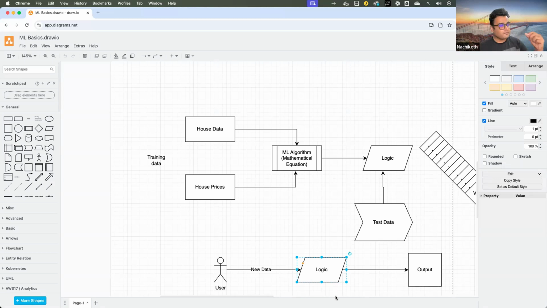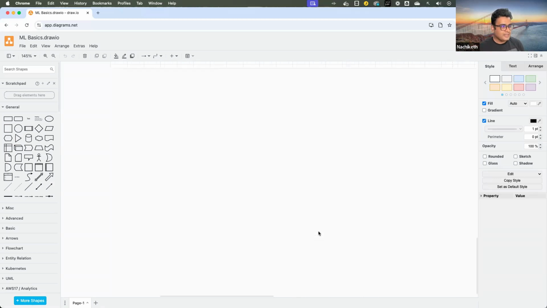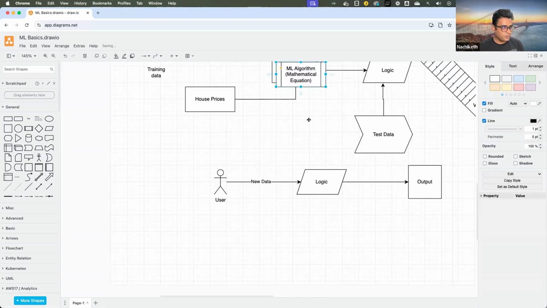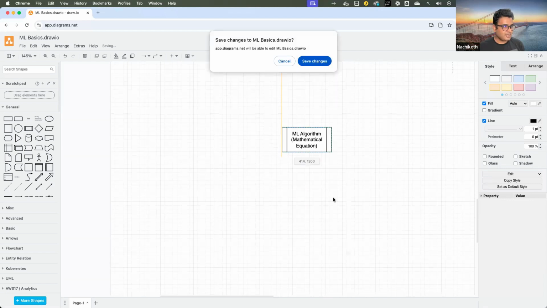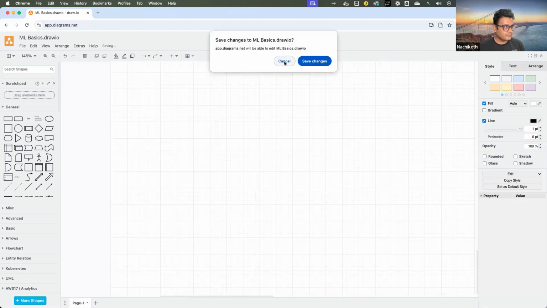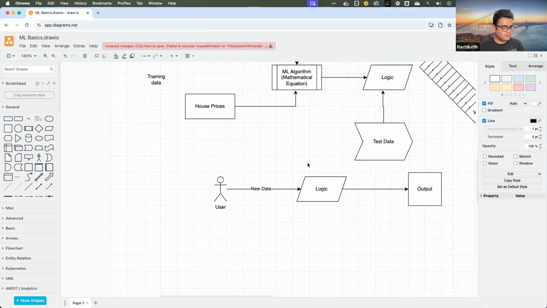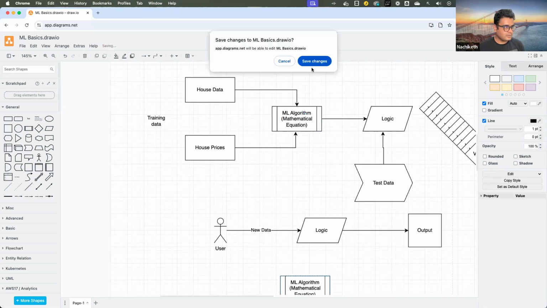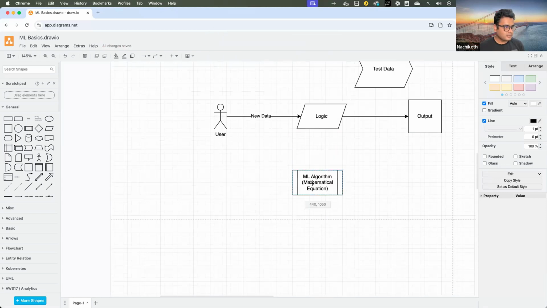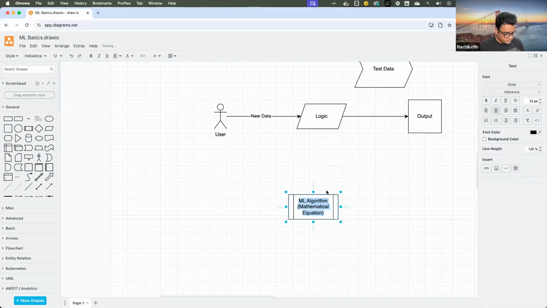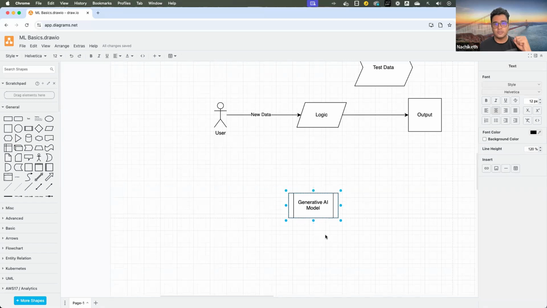But in the case of a generative AI model, it's a little different. Let me tell you how this is different.